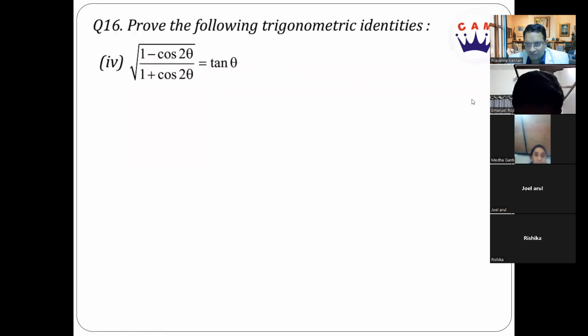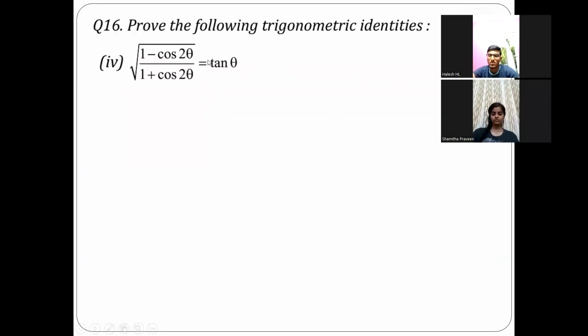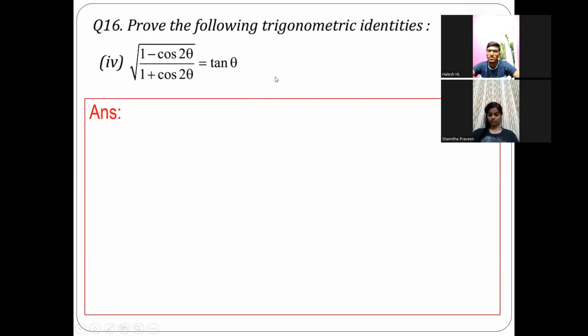Next, let's look at the other identity. Root of 1 minus cos 2 theta divided by 1 plus cos 2 theta should be equal to tan theta. What is 1 minus cos 2 theta? 2 sin square theta. What is 1 plus cos 2 theta? 2 cos square theta.